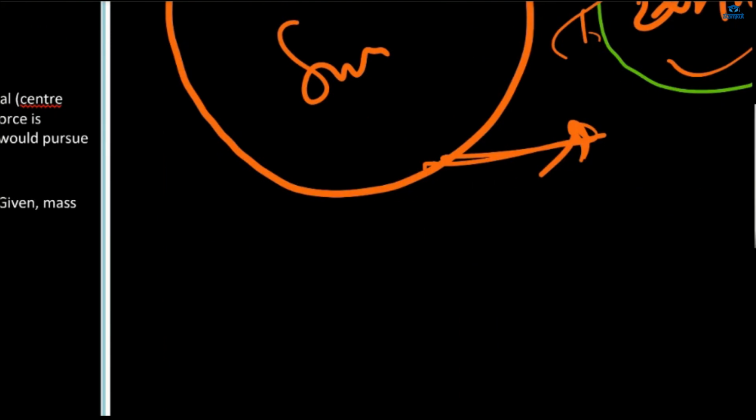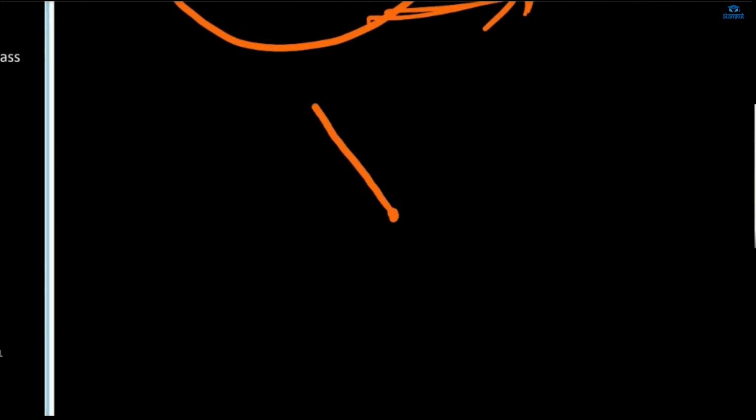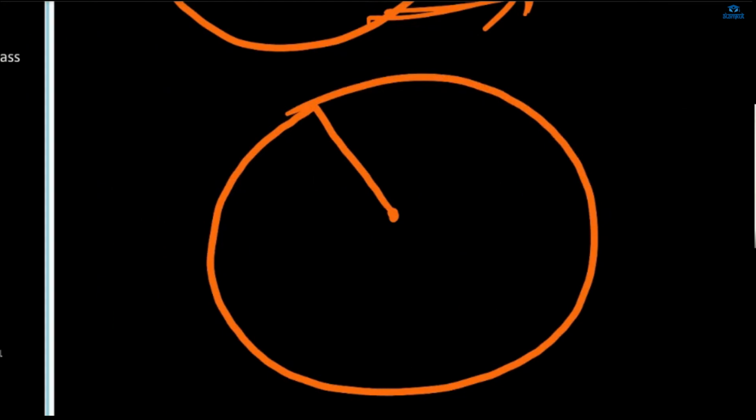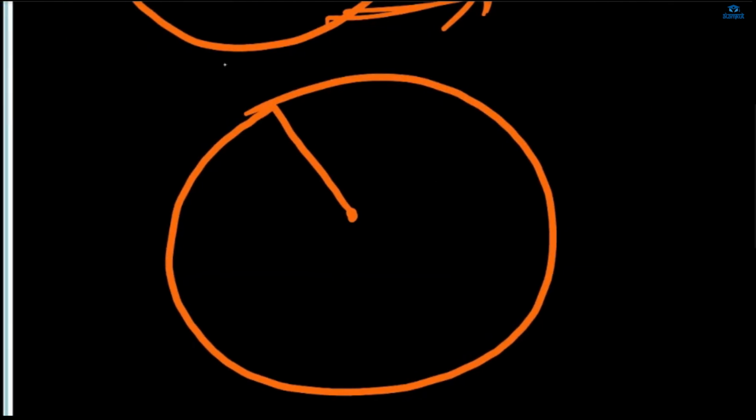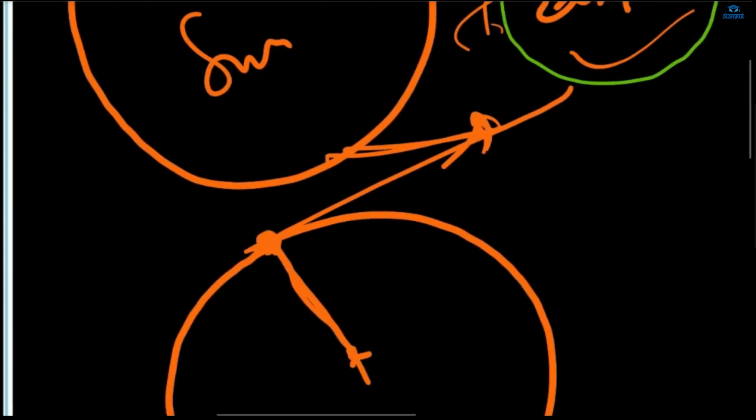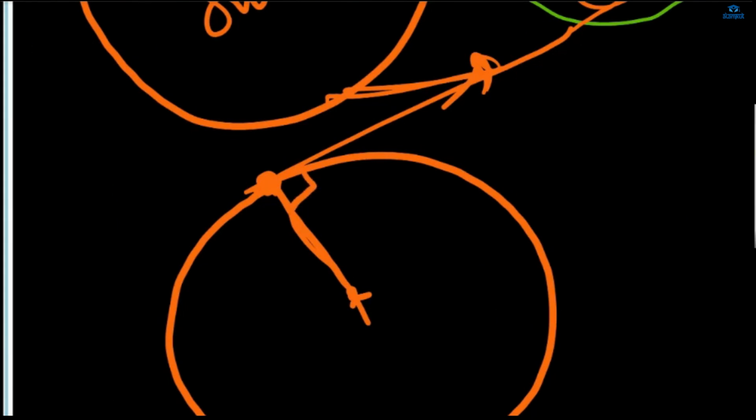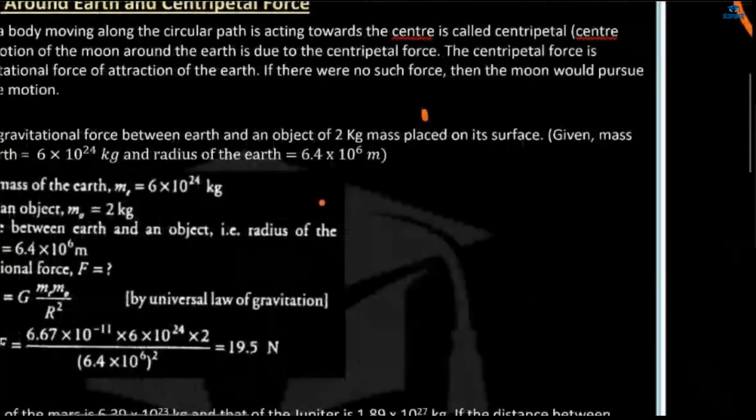It will rush out immediately, just from that point, tangentially. Means, we take a line that is known as a tangent. If we release the stone from the point it has reached, it will go straight, just tangentially, on a tangent. It will form a 90 degree angle with the center.